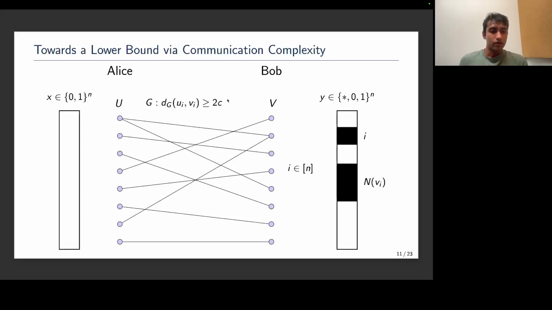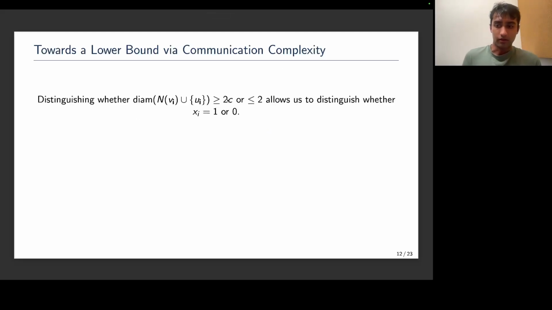At index i, and at all those indices j that lie inside the neighborhood of v_i, Bob receives no information about Alice's bit string, so it's blocked out. And the claim now is that if you had an algorithm to distinguish between diameter being larger than 2c or smaller than 2, this allows us to distinguish whether x_i equals 1 or 0.